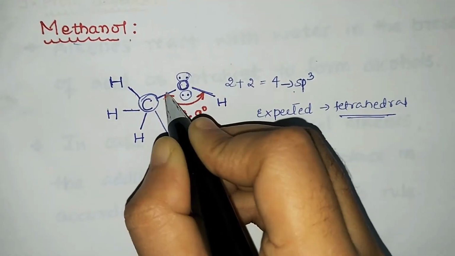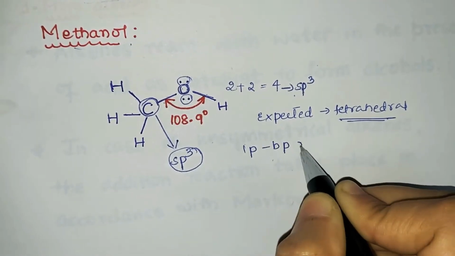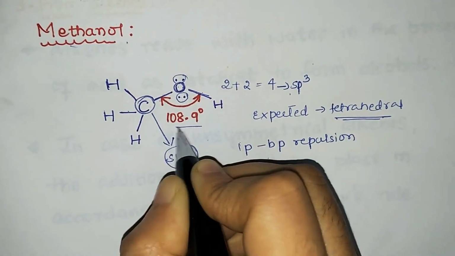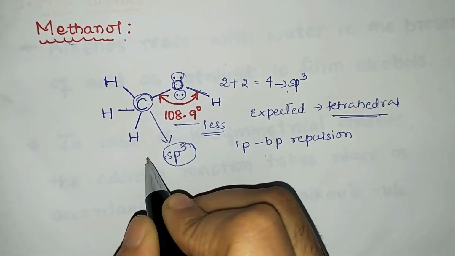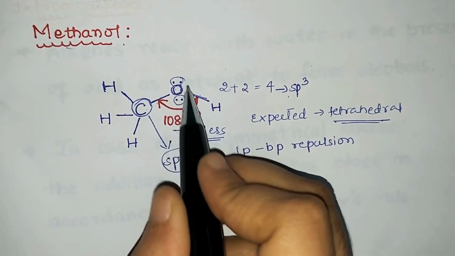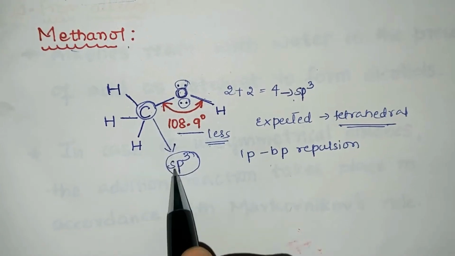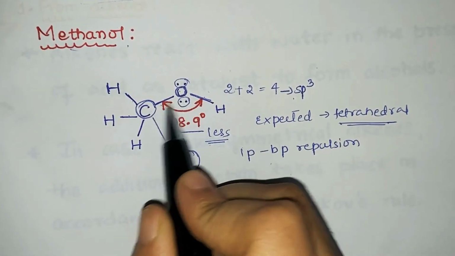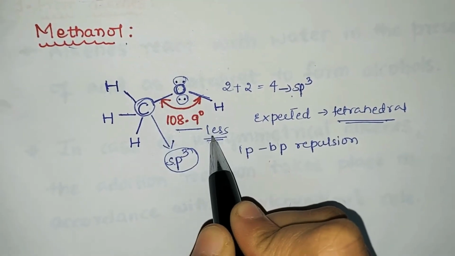Due to the presence of lone pairs, there is lone pair-bond pair repulsion, because of which the bond angle is less than the tetrahedral bond angle, that is, less than 109.5 degrees. So what do we observe here? The sp3 hybridized orbitals of carbon overlap with the sp3 hybridized orbital of oxygen to form the bond, and due to lone pair-bond pair repulsion, the bond angle is less.